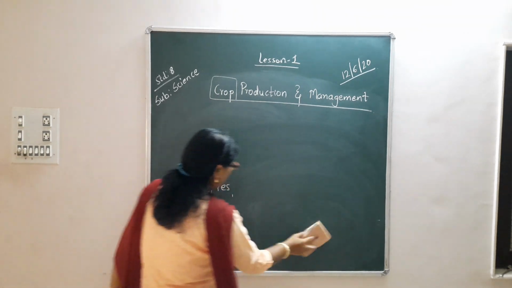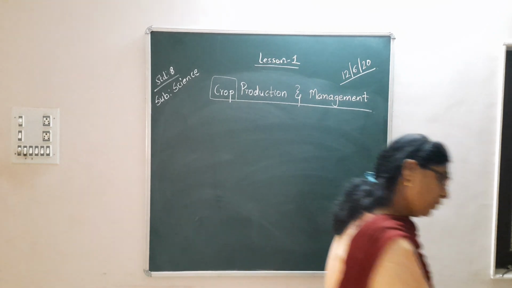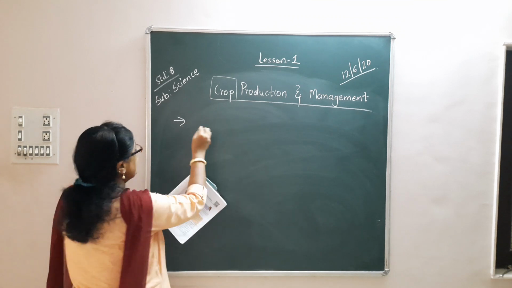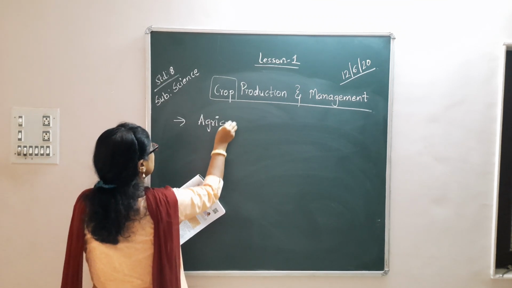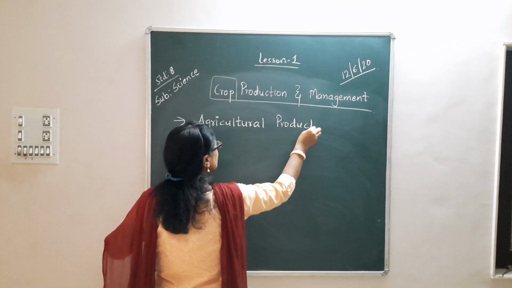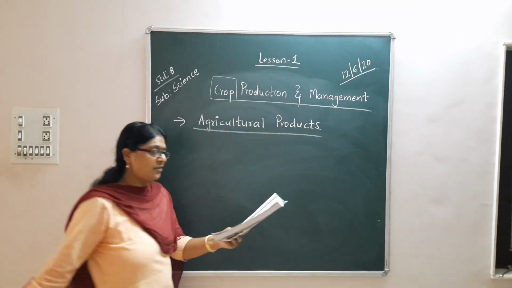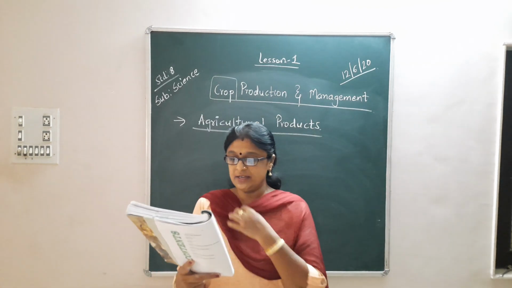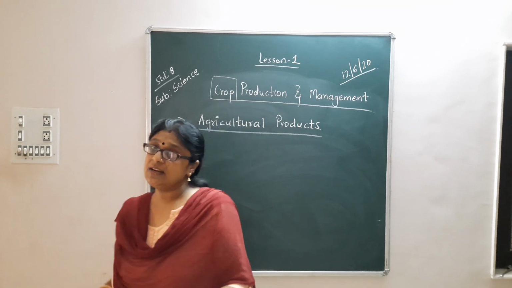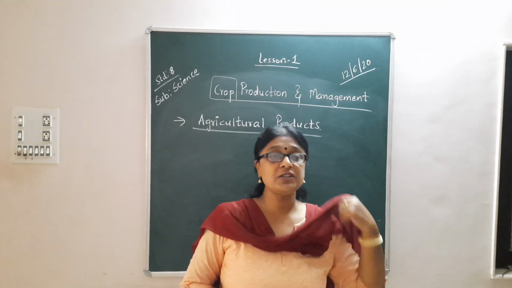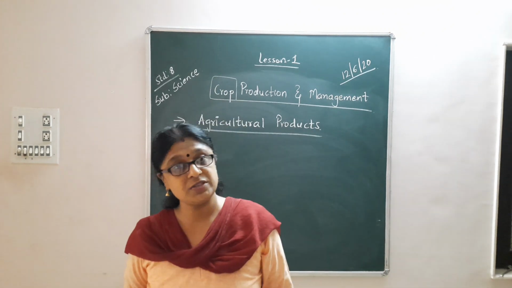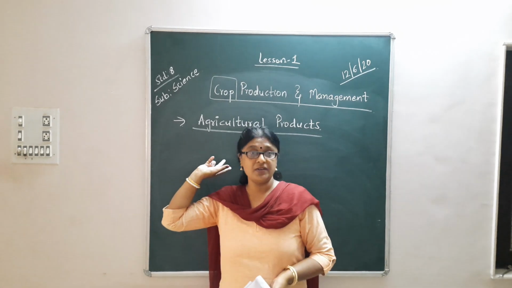Who grows all the crops? Yes, obviously the farmer. So the first topic is agricultural products. Okay, agricultural products. When plants of the same kind are cultivated at one place on a large scale, it is called a crop. You have seen in our school campus. Have you seen in our school campus? There is a lush green farm in the front side. Have you seen in the front side and even at the back side of our school?